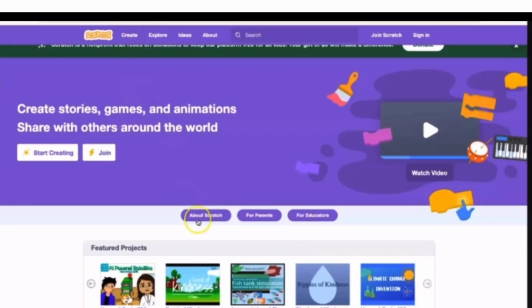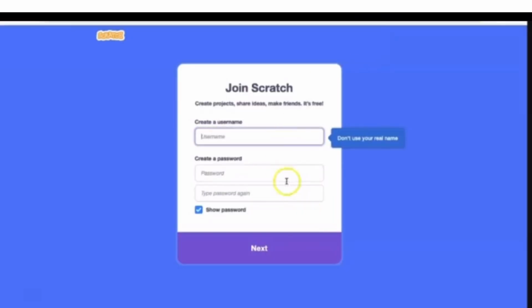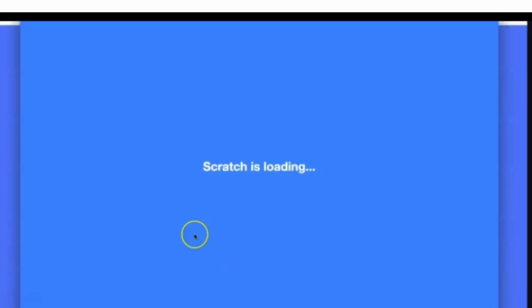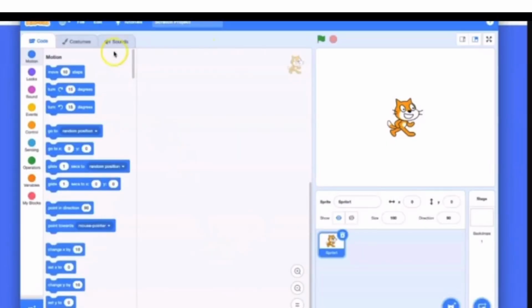From here you can create your projects. Join Scratch or download from here. From Join Scratch you can create your password or login. I've already joined Scratch, and this is the main framework.